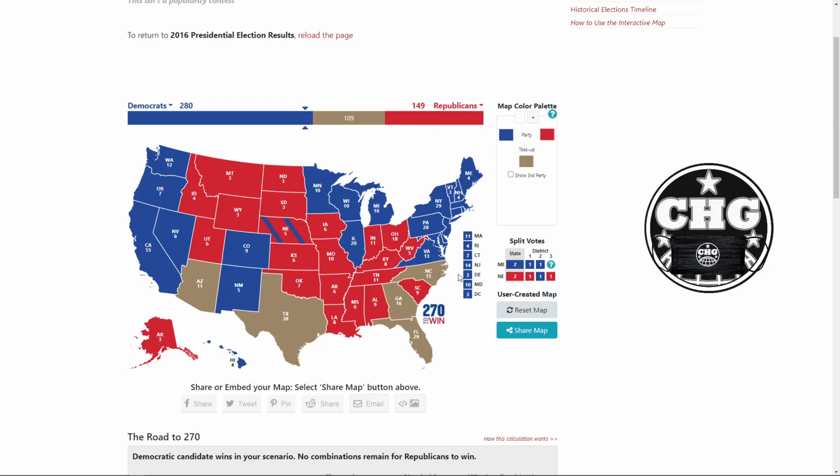Now we're going to come back to Arizona. Now here's one which I think is going to be a teeny bit of an upset. I think that Biden is going to pick up North Carolina. Now, Obama won this back in 2008. That was a pretty big deal. And then in 2012, he still performed very well across the country. He only lost Indiana and North Carolina. I think those were the only two states that switched over to Mitt Romney. But yeah, North Carolina went red in 2012. It went red in 2016.